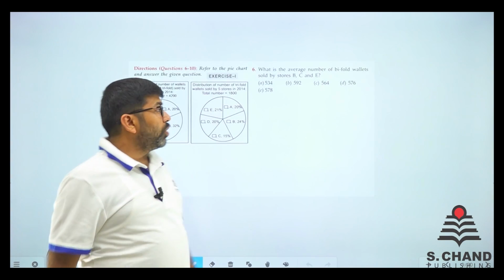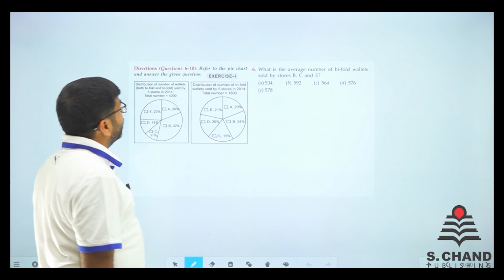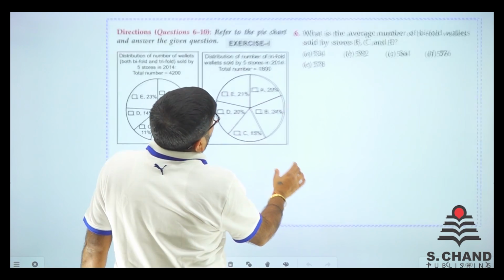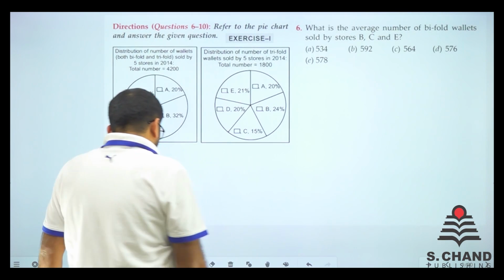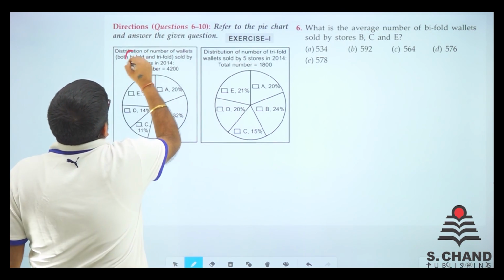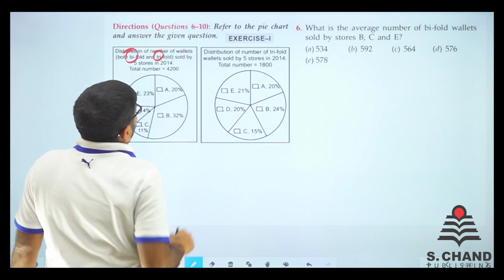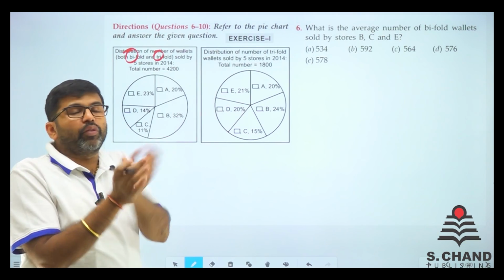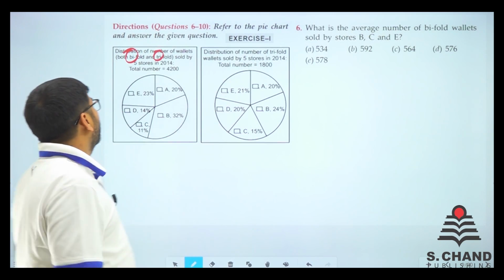Here we go. So here we have 2 different charts, and we need to do questions number 6 to 10. Let's see what it says. Distribution of number of wallets by bifold and trifold. There are 2 types of wallets, bifold and trifold, which has 3 folds, right?